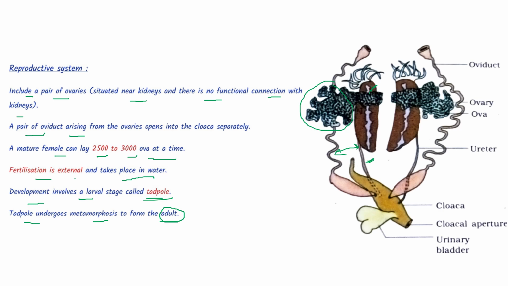So what are the points? Ovary is present in connection to kidneys, although there are no functional connections. They give rise to the oviduct, which is different from that of the ureters. Fertilization is external, development is through tadpole, and tadpole undergoes metamorphosis to form adult.